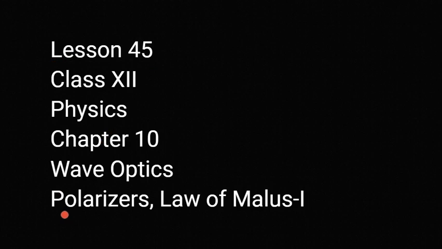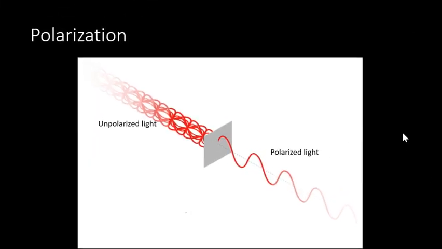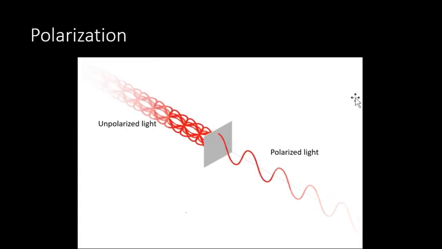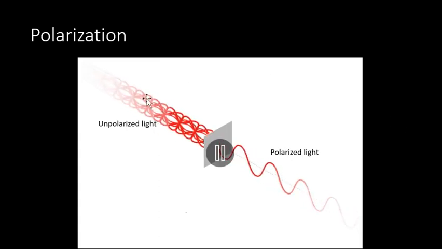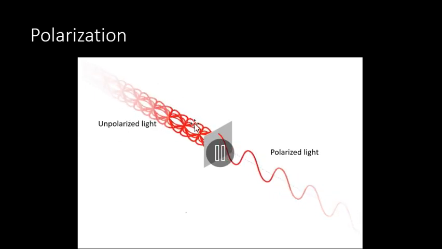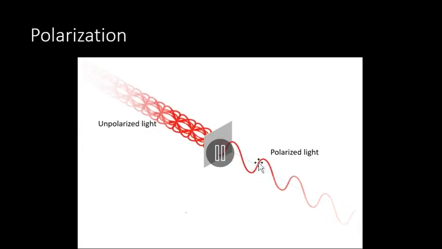In this lesson we'll discuss polarizers and the law of Malus. In our previous class we discussed polarization. So what is polarization? The process of converting unpolarized light to polarized light, or I can also say, the phenomenon of restricting the vibration to just one plane.